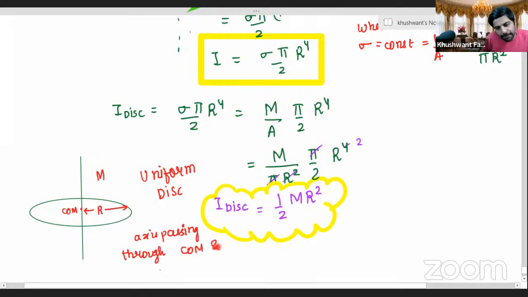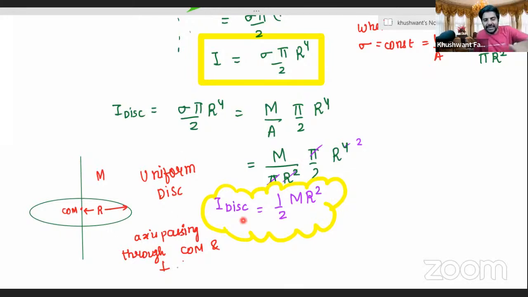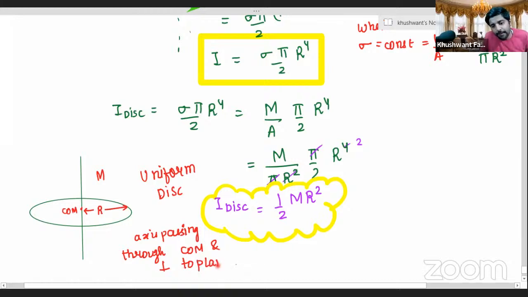See, the axis is perpendicular to the plane of the disk. How many of you could interpret this? This is the disk; if this is the disk, the axis is perpendicular to its plane. If you could all logically register it in your mind, can I have a raise of hands, dear learners? How many of you understand that the axis is passing through the center of mass and perpendicular to the plane of the disk? Can I have a raise of hands, everybody? Take a quick raise of hand.